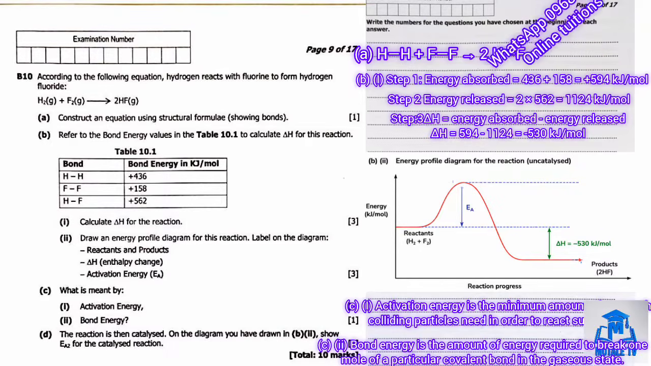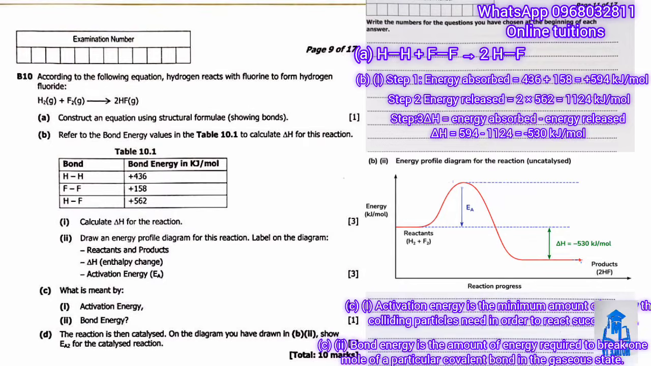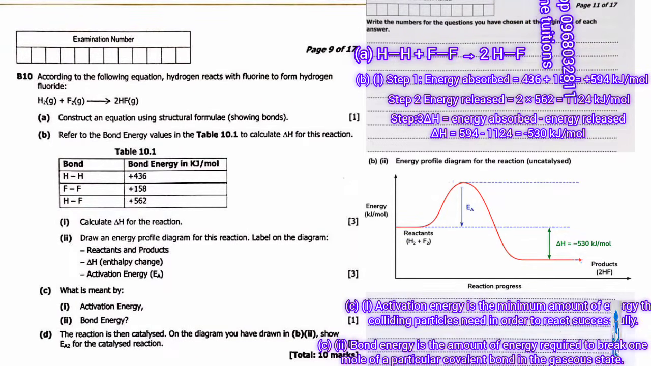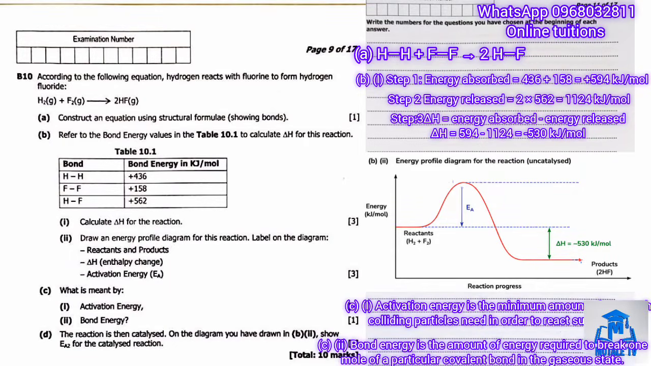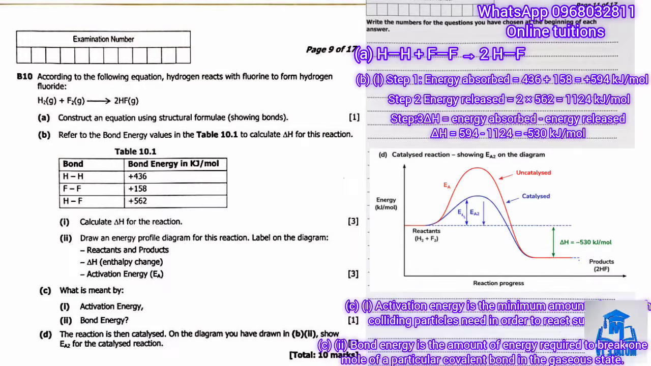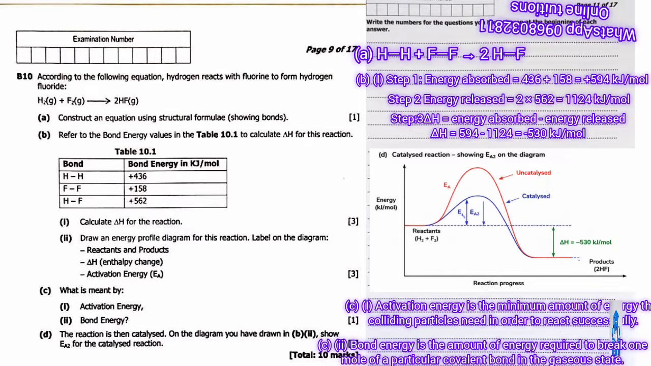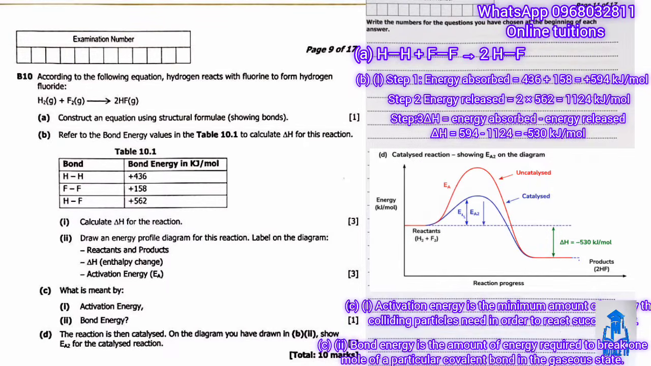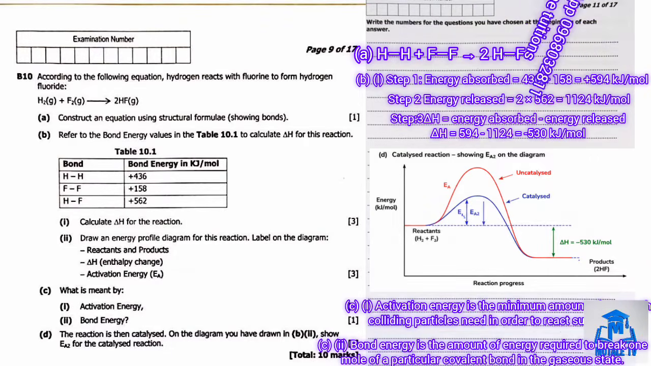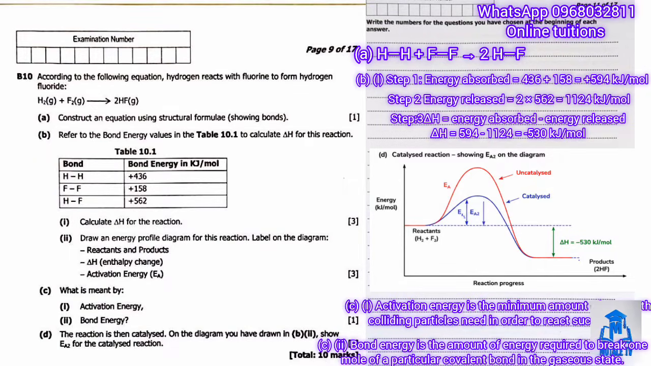D tells us the reaction is then catalyzed and asks us to show EA2 for the catalyzed reaction on our diagram. When a catalyst is used, it provides an alternative pathway with a lower activation energy. So on the same diagram, you would draw a second curve with a lower peak than the original one, and just beneath it, you draw the label. Label this lower peak as EA2, showing that less energy is needed to start the reaction when a catalyst is present. And that's question B10 complete.